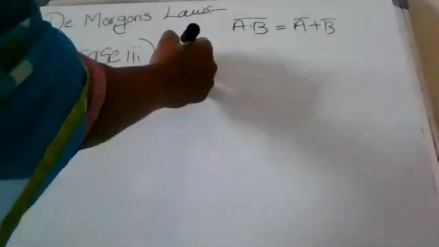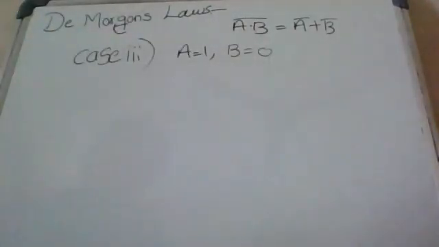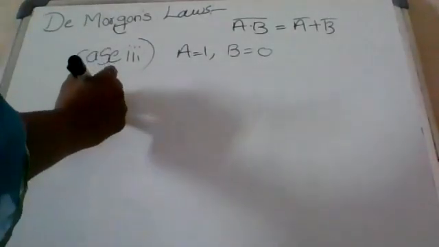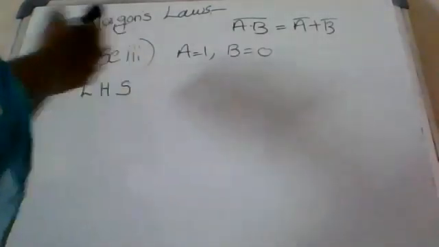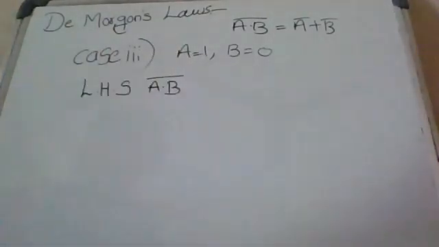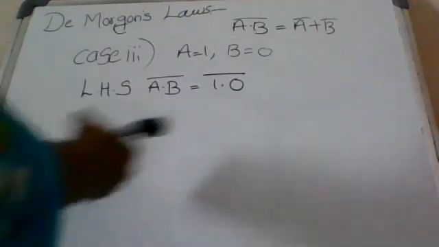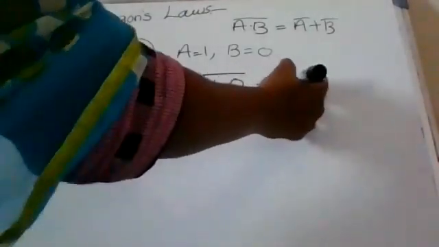In case 3, A equal to 1, B equal to 0. A input is in 1 condition and B input is in 0 condition. So what is the left side? (A dot B) whole complement. That means (1 dot 0) whole complement. So what is the 1 dot 0 value?